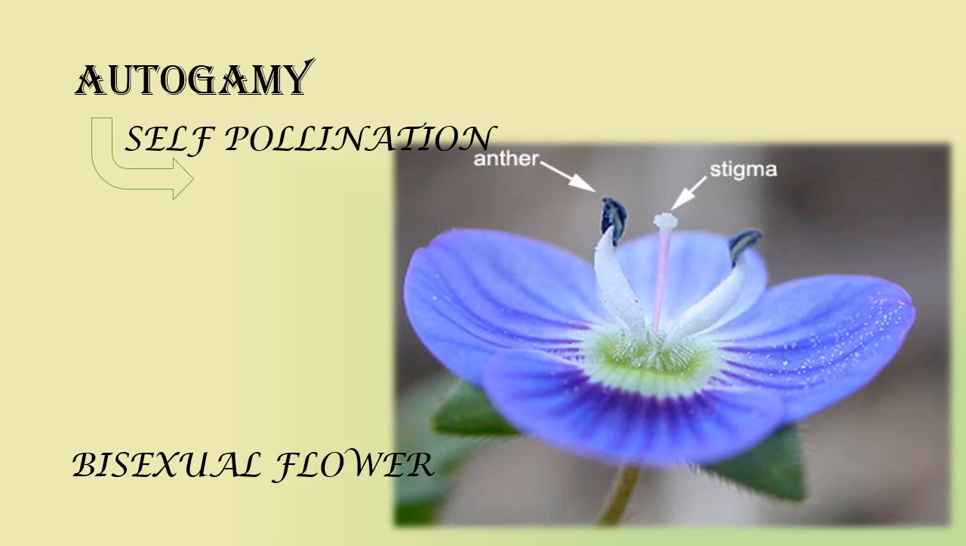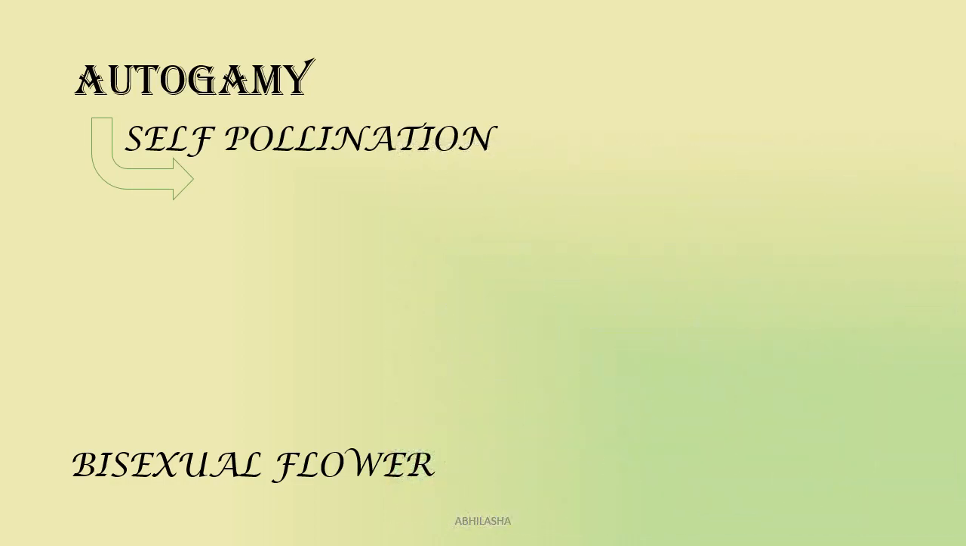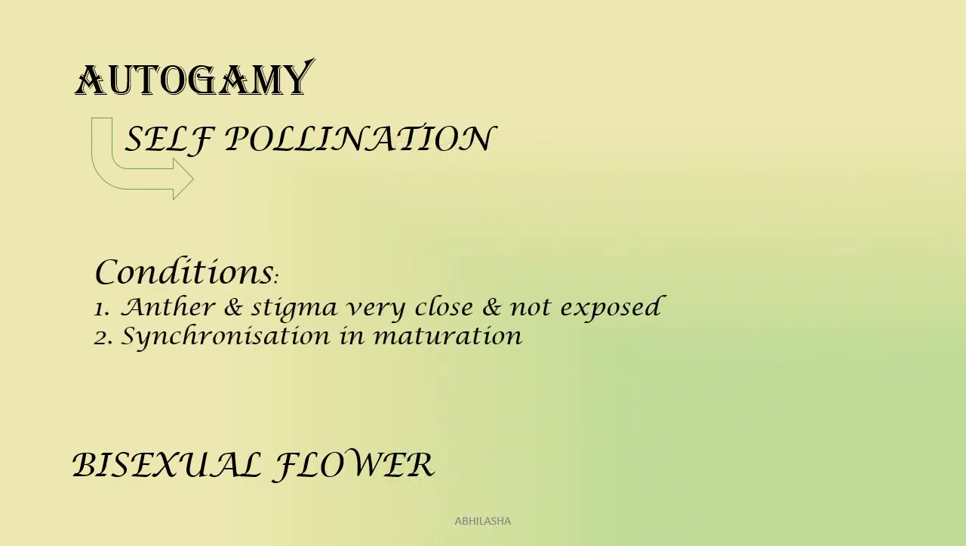But here both anther and stigma are exposed. So pollens can fly off or be carried to other flowers too. Similarly, stigma can receive pollen from other flowers too. So for complete autogamy, 2 conditions are required. Anther and stigma are very close and not exposed, and there is synchronization in maturation of the male and the female gamete, or we can say the maturation of ovule and pollen.